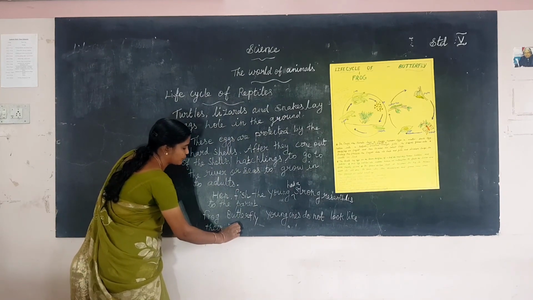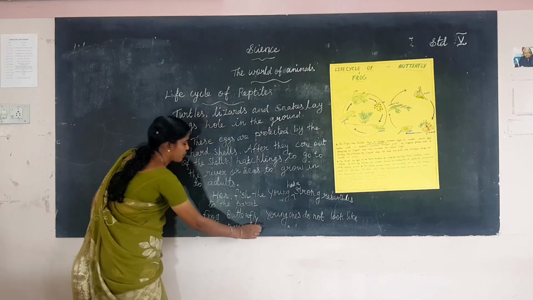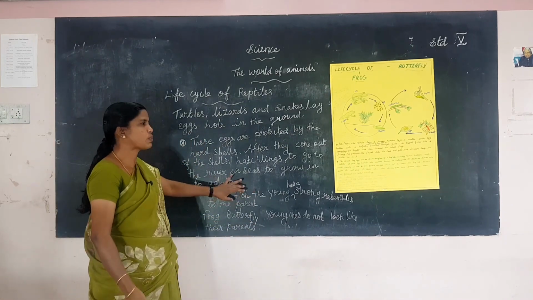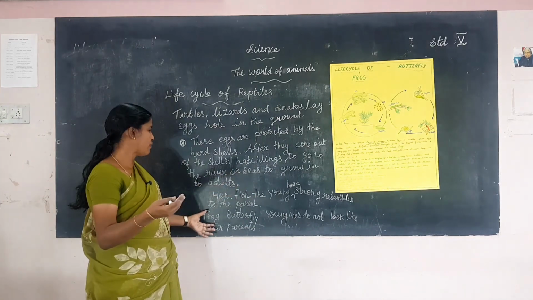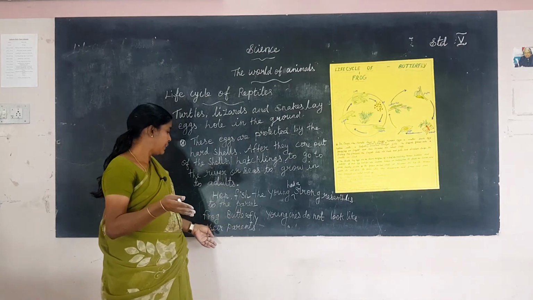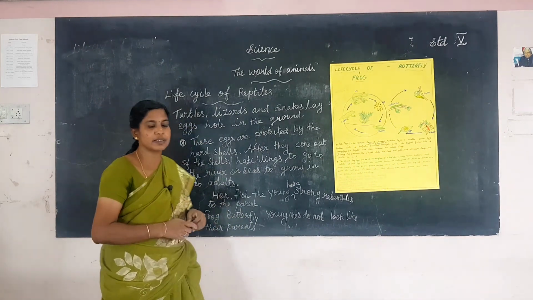Okay, children. Hen and fish young ones strongly resemble the parent and the parents take care of them. But frog and butterfly young ones do not look like their parents. Okay, children. Thank you, ma.